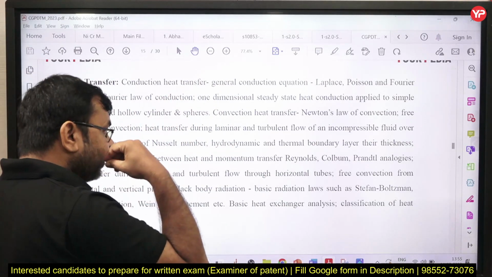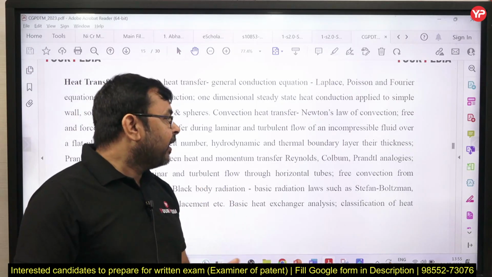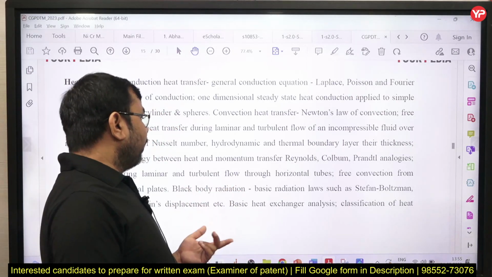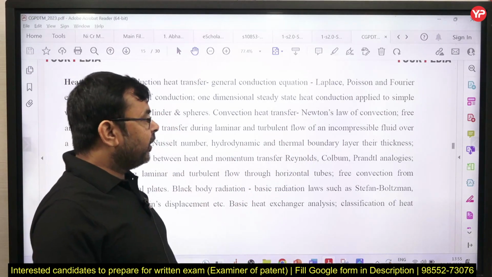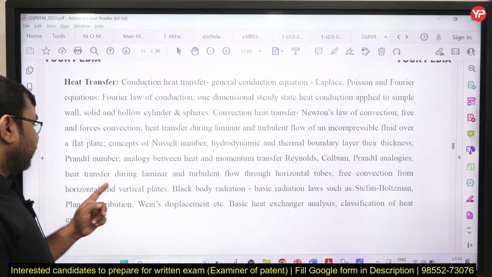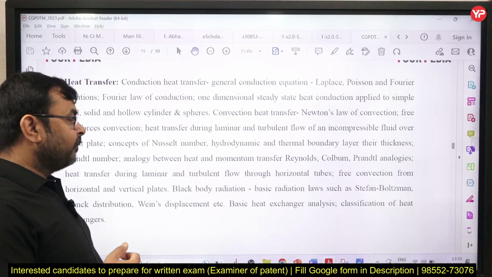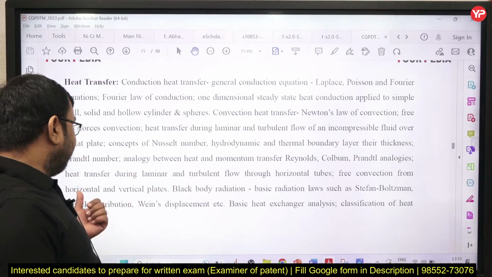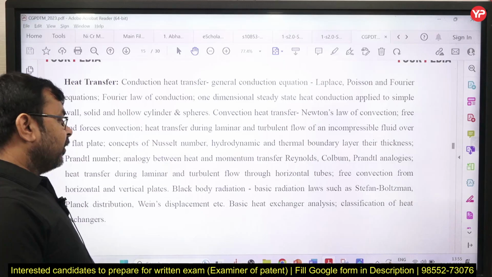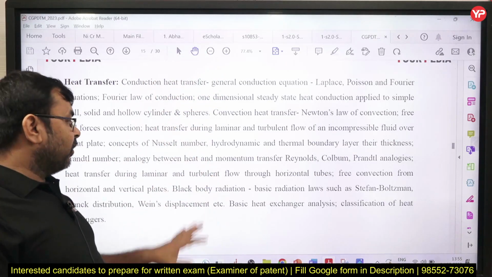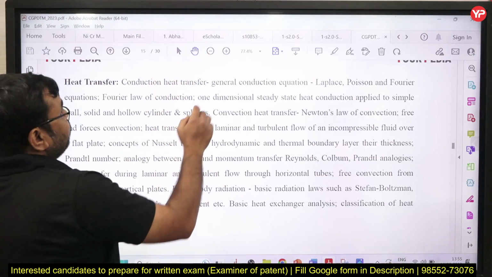And in the convection part you also need different analogies like Reynolds analogy, Colburn's analogy, Prandtl analogy, laminar flow, turbulent flow, heat transfer in horizontal tubes, free and forced convection. So the complete syllabus is already given here.